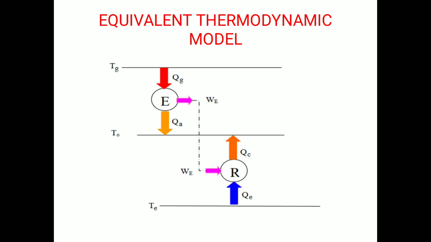So this is the equivalent thermodynamic model. TG is the temperature of the heat source, that is the generator, T0 is the temperature of the condenser and absorber, and TE is the temperature of refrigeration, that is the evaporator.